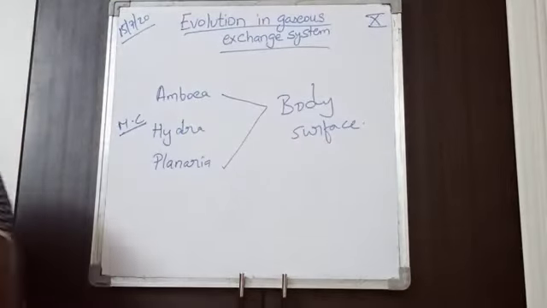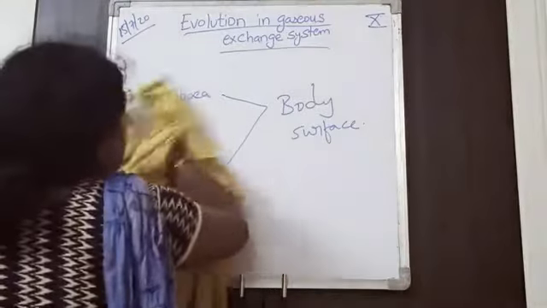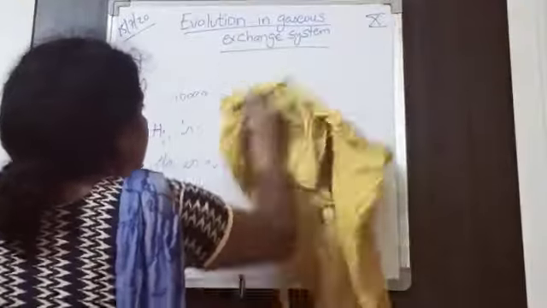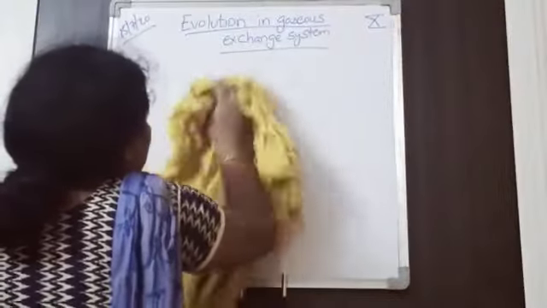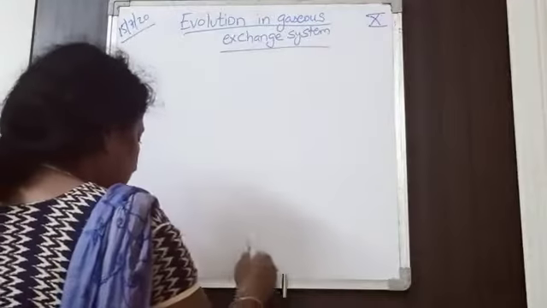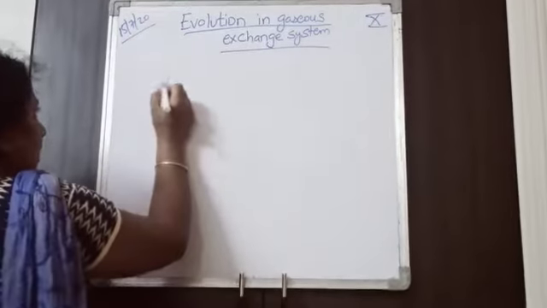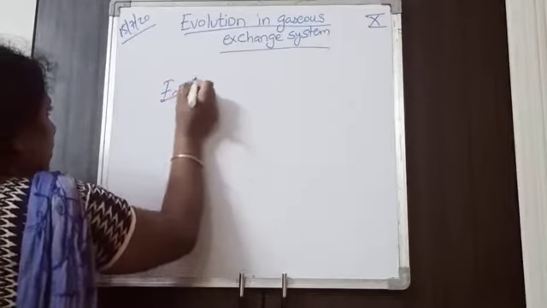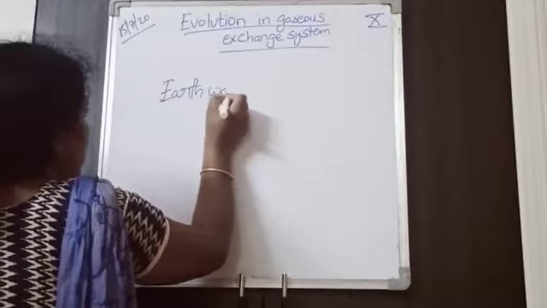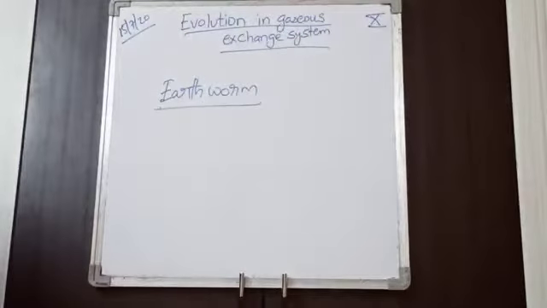Now, if you come to annelids. What are annelids? Segmented worms. You have studied what annelids are. Earthworm is an annelid.